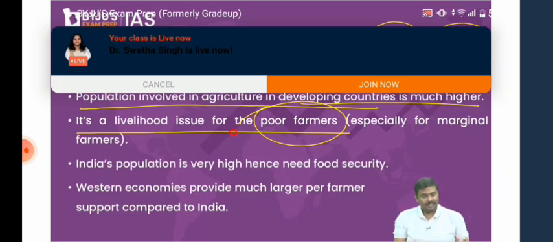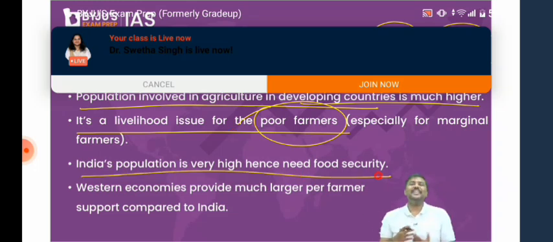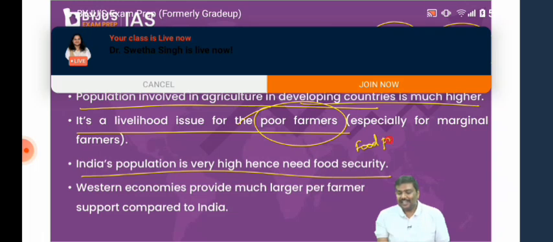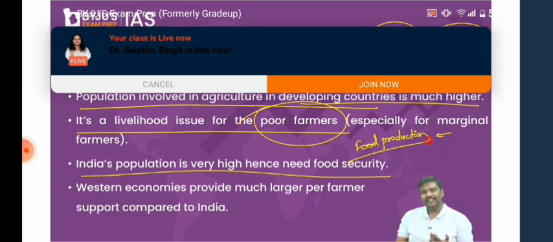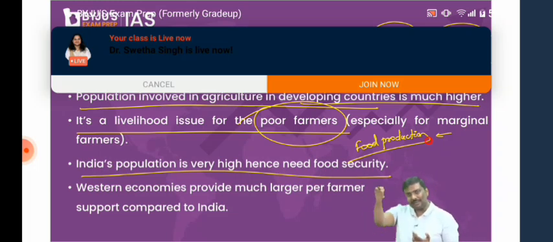That's the reason. India's population is also very high. Population is very high means what? Food production should be higher. If you want to increase food production and ensure that food is available at an affordable price in the market, can you sell fertilizer at market prices to farmers? We've discussed all of it. Can you allow farmers to purchase food grain at market prices? Then the food grain cost will increase, inflation will be caused, and the very poor population will not be able to afford food grains.